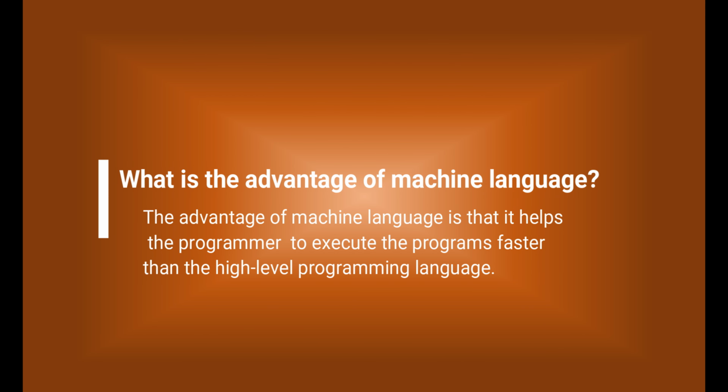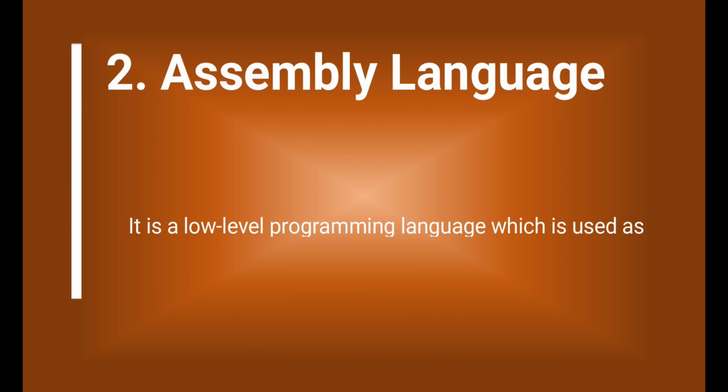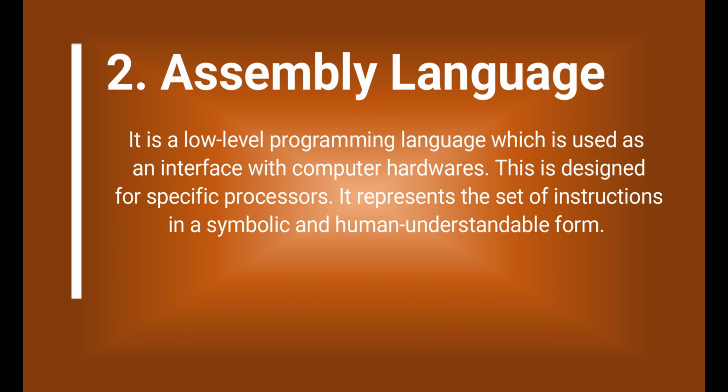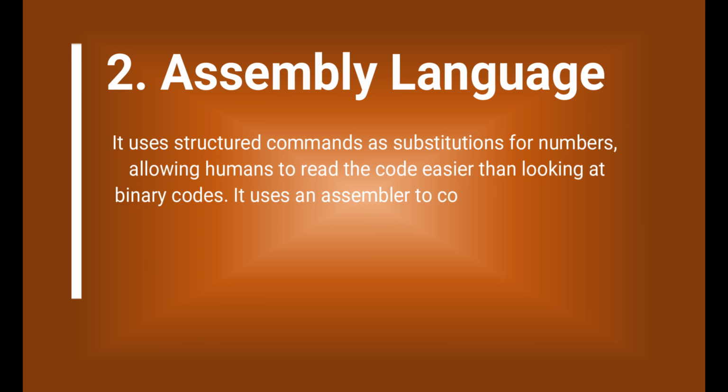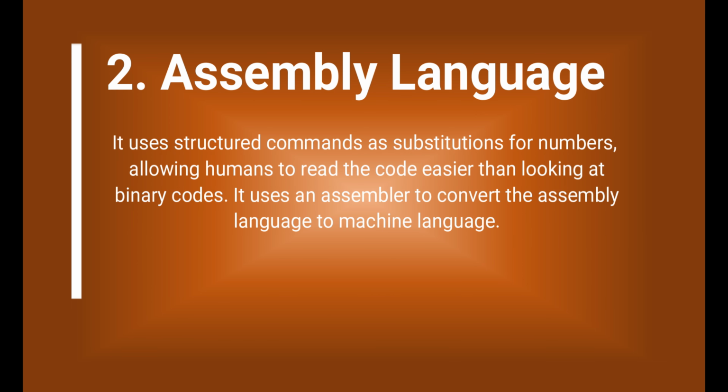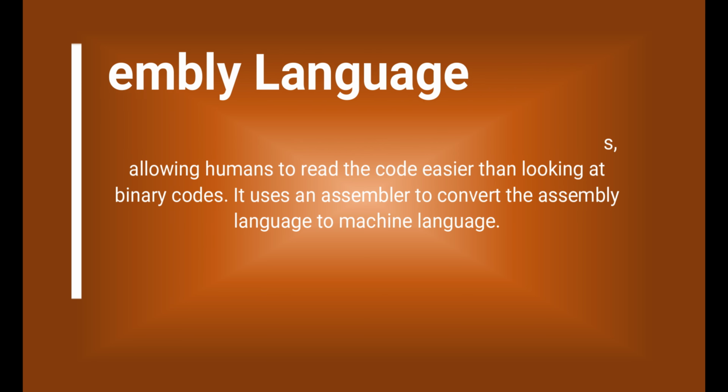What is the advantage of machine language? The advantage of machine language is that it helps the programmer to execute the programs faster than the high-level programming language. 2. Assembly language. It is a low-level programming language which is used as an interface with computer hardware. This is designed for specific processors. It represents a set of instructions in a symbolic and human-understandable form. It uses structured commands as substitutions for numbers, allowing humans to read the code easier than looking at binary codes. It uses an assembler to convert the assembly language to machine language.